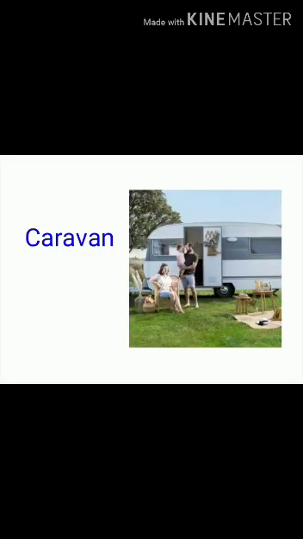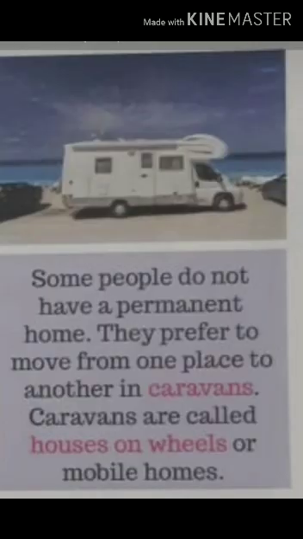What is this, children? It is a caravan. It can be taken to any place or parked anywhere. Some people do not have a permanent home. They prefer to move from one place to another in caravans. Caravans are called houses on wheels or mobile homes.